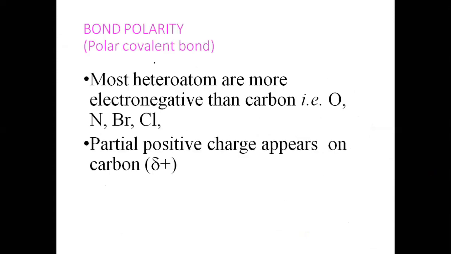Okay, so just to brush up on bond polarity, in a polar covalent bond, most heteroatoms are more electronegative than carbon, that is oxygen, nitrogen, then bromine, then Cl. So O, N, Br and Cl are more electronegative than the carbon. A partial positive charge appears on the carbon as it is electropositive compared to the neighboring counterparts.